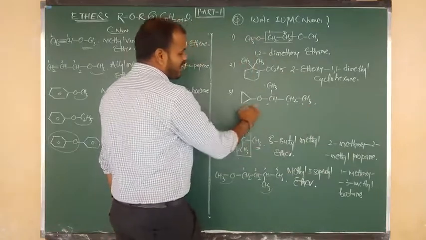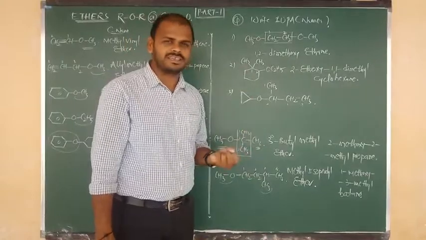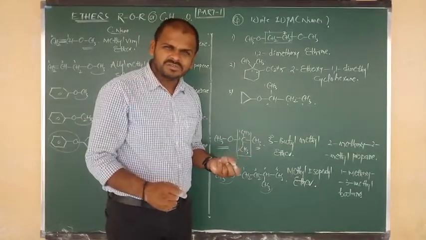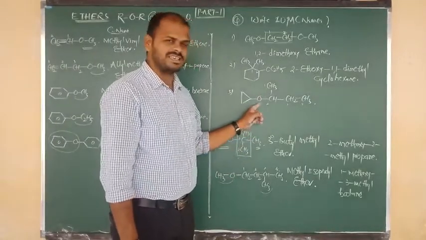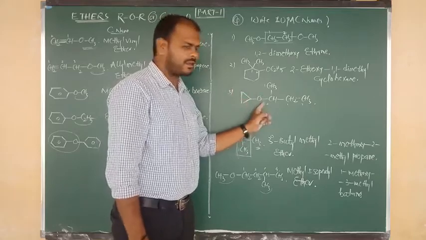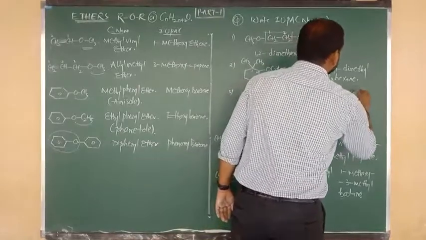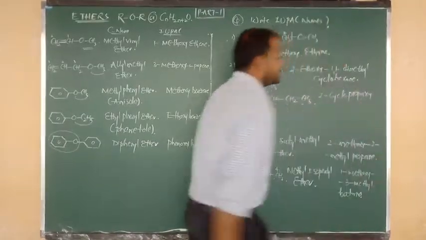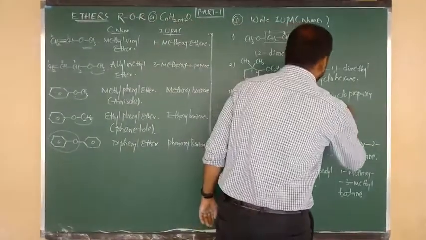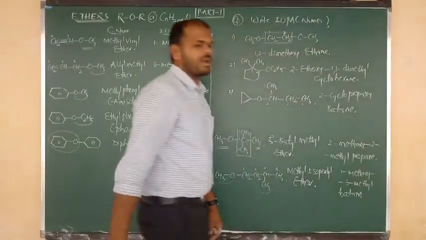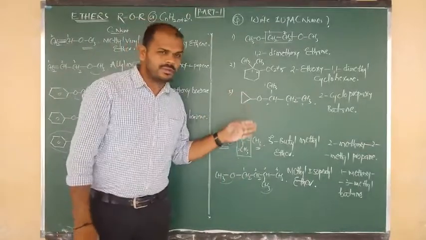But the second carbon contains the alkoxy group. Which alkoxy? 1, 2, 3 carbons, with oxygen, propoxy. But normal propoxy, isopropoxy, or cyclopropoxy? A cyclopropyl group is connected to oxygen. So we can say cyclopropoxy, at number 2. 2-cyclopropoxy. The remaining root word is 4 carbons, so we say butane. 2-cyclopropoxybutane. In that manner, we write the IUPAC names of ethers.